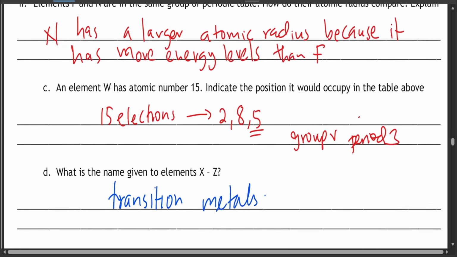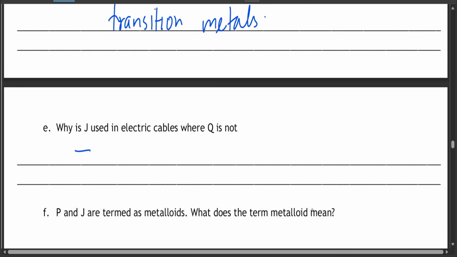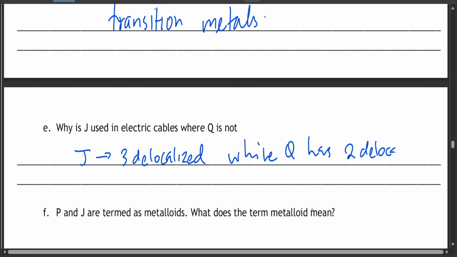J has 3 delocalized electrons, while Q has 2 delocalized electrons. So J has more delocalized electrons.